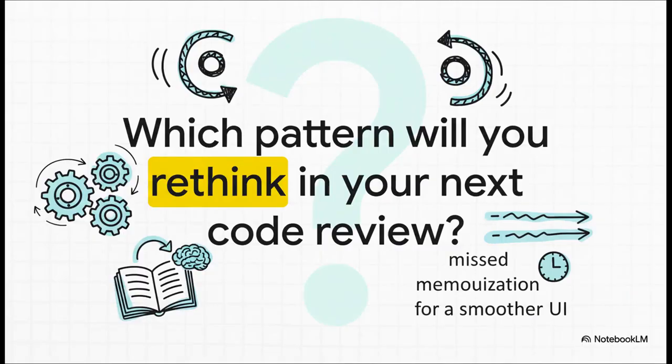So I'm going to leave you with a challenge for your next code review, or even your next bit of code. After this, which pattern are you going to see differently? Are you going to be the one who spots that dependency lie in a useEffect? Or see a place where useCallback and React.memo could prevent a ton of unnecessary renders? Or maybe even identify a janky UI that useTransition could make perfectly smooth? Because the real learning, the real growth, starts right now.